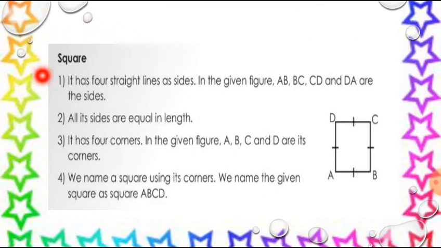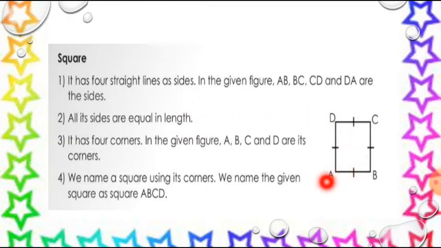So the first one is square. We know about square, right? S-Q-U-A-R-E, square. Everyone study the spelling well. It has four straight lines as sides.